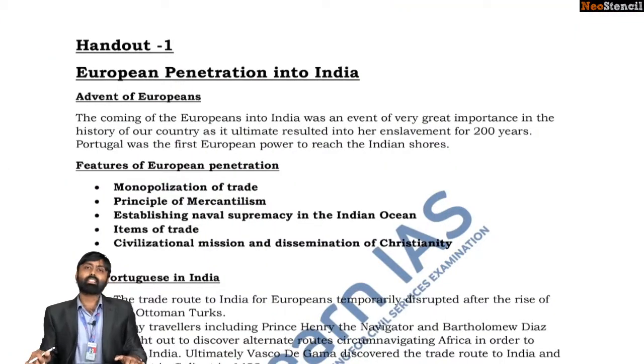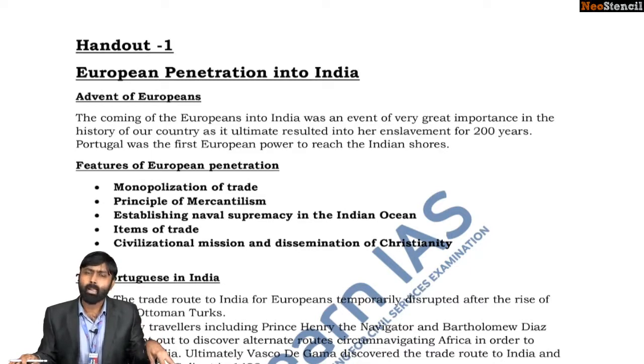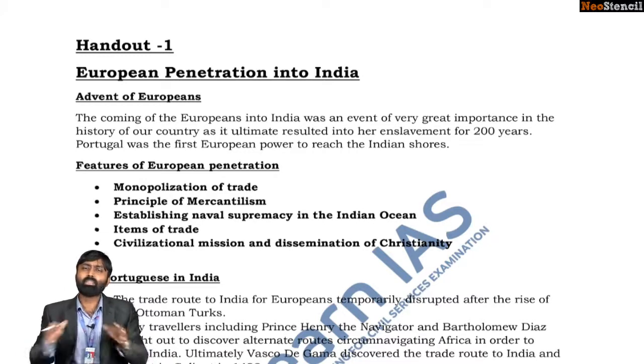So, features of European penetration. One must remember that all the European imperial powers were hostile to each other, adversarial to each other, and were after the same set of goods. It was not that some of them had different objectives. No, all of them had the same objectives.